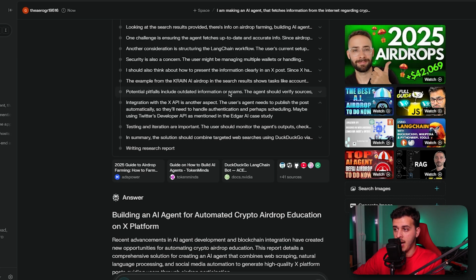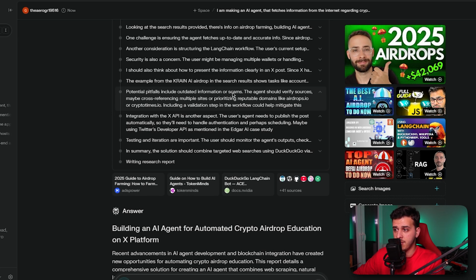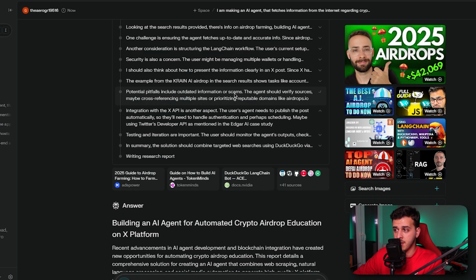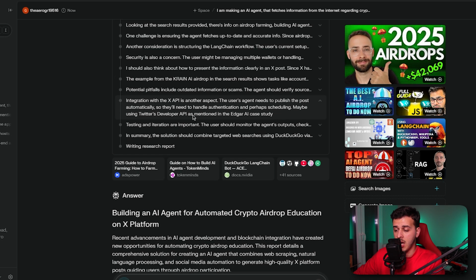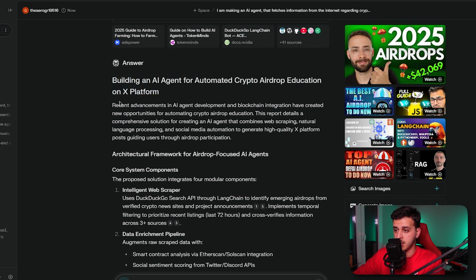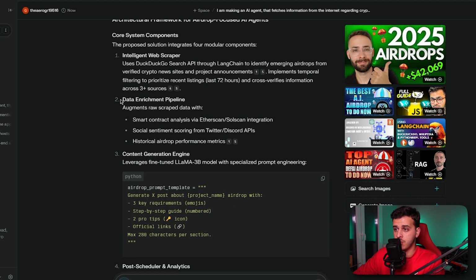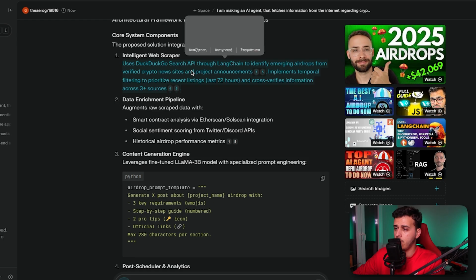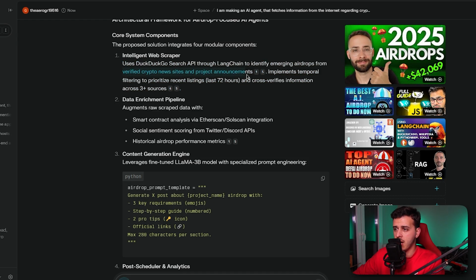Integrate with X API, that's also very good. Potential pitfalls, outdated information or scams, this is nice. Okay, so this is important. This seems like a very good result. So, intelligent web scraper. Use DuckDuckGo through LangChain to identify emerging airdrops. Yes. And it uses temporal filtering to prioritize recent listings.